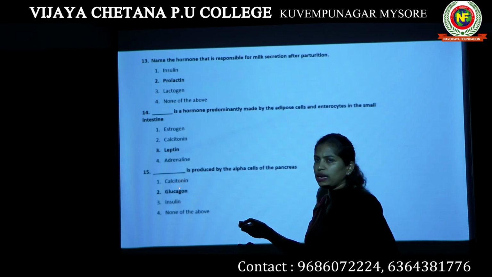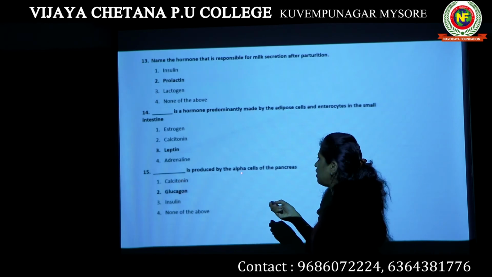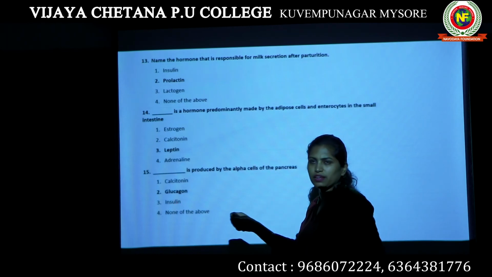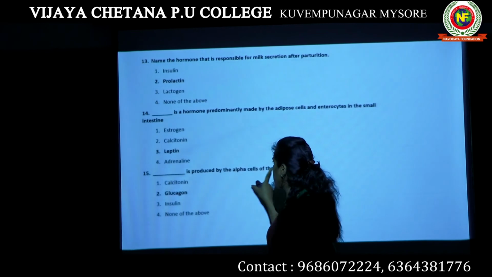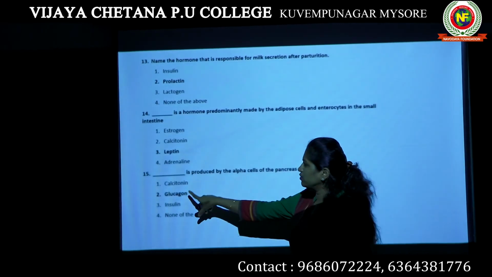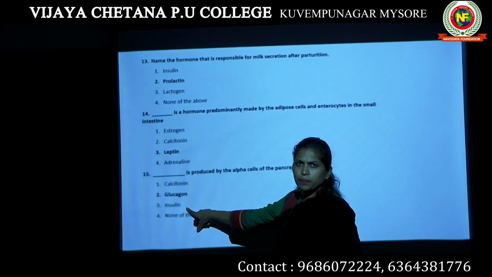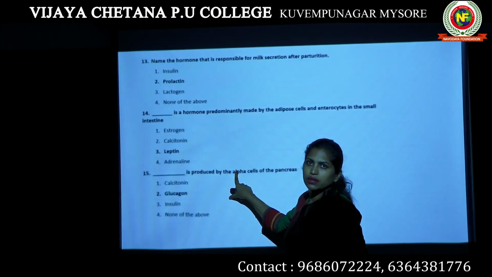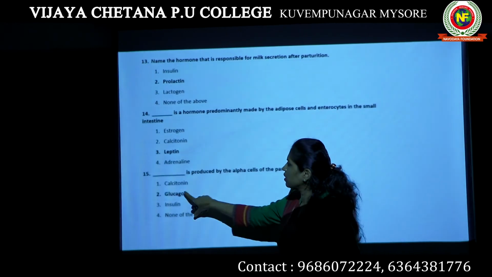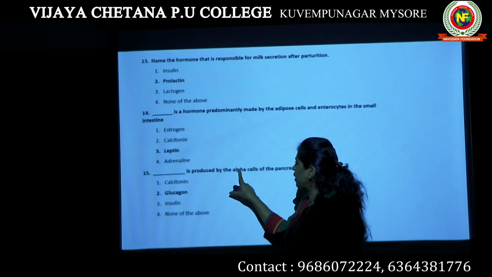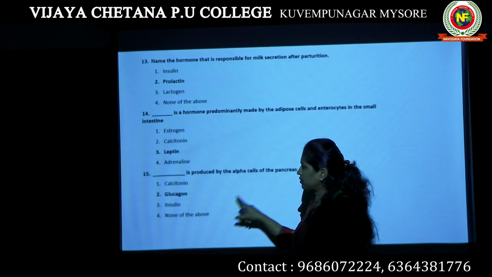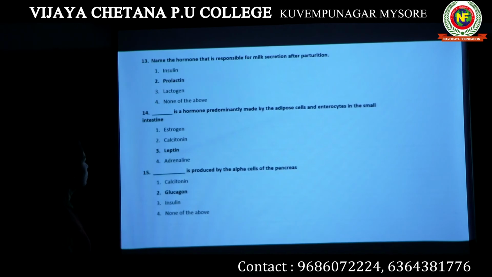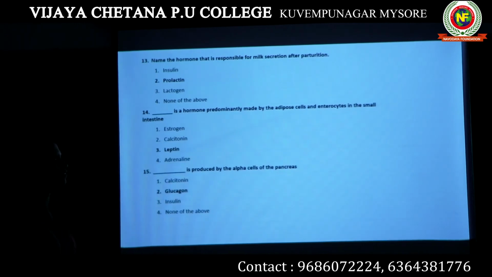Calcitonin is produced by thyroid. Glucagon is produced by alpha cells of pancreas. Insulin is produced by beta cells of pancreas. So, you might get confused, because pancreas produces two hormones, insulin and glucagon, and both are here. But they are specifically asking for alpha cells. The hormone produced by alpha cells is glucagon, whereas insulin is produced by beta cells of the pancreas. None of the above is not an option here. So, option 2 is the answer for question number 15.